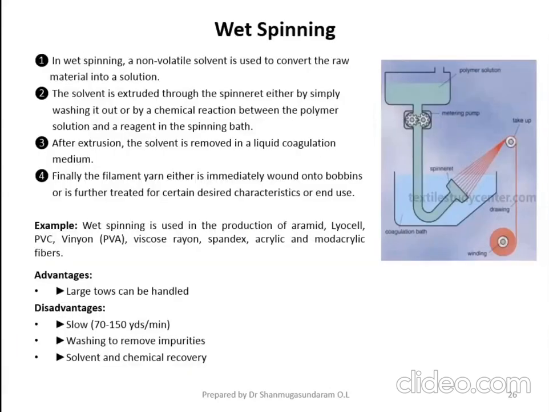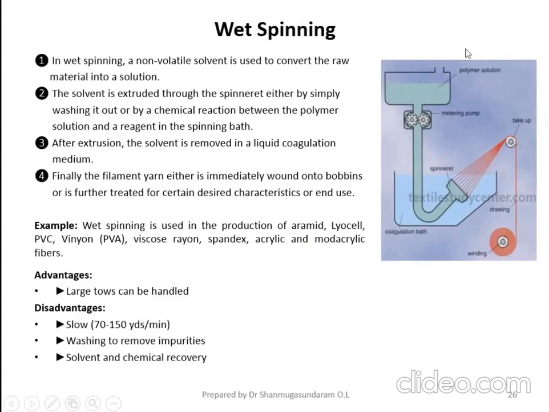Okay, wet spinning technology. So in wet spinning technology, a non-volatile solvent is used to convert the raw material into a solution. The solvent is extruded through the spinneret either by simply washing it out or by a chemical reaction between the polymer solution and a reagent in the spinning bath. Okay, so here you have to use the,